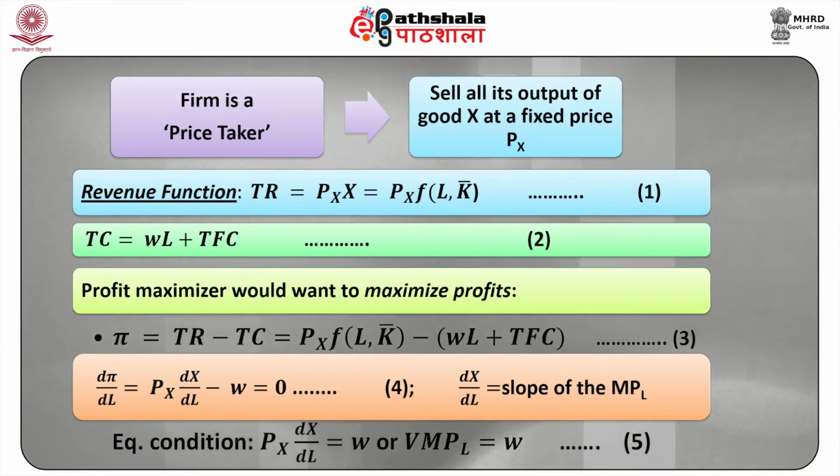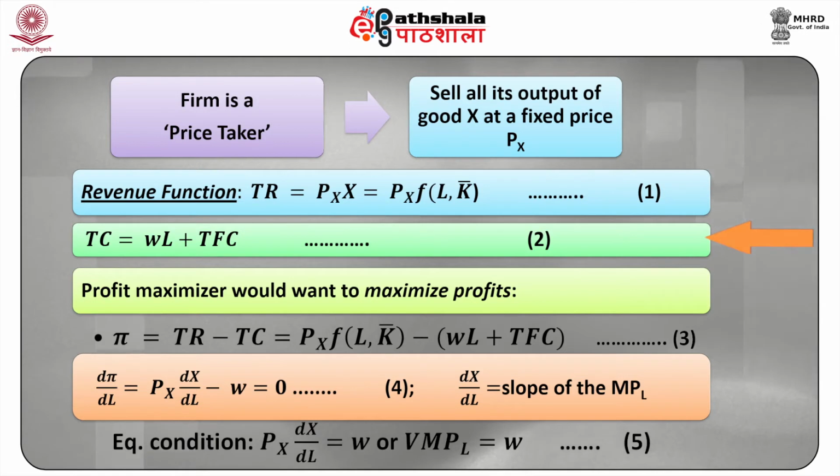Therefore, the firm's revenue function is given by TR, total revenue, equal to Px times X, which is equal to Px times f(L, K bar), where K bar is the fixed quantity of capital. This is our equation number 1.